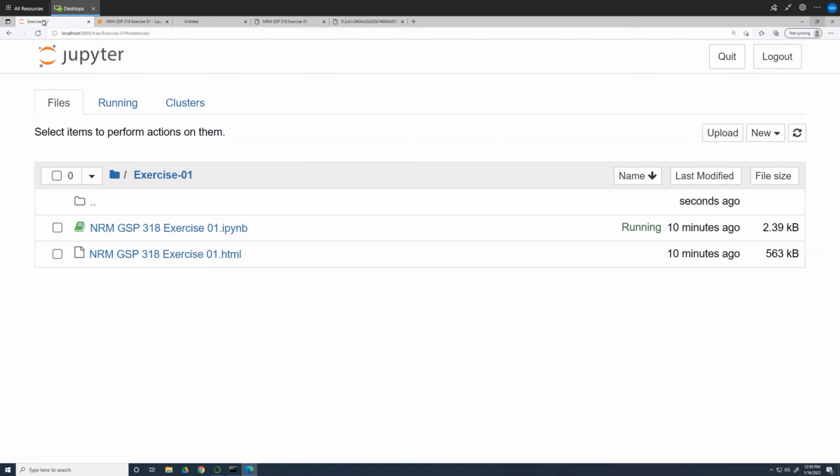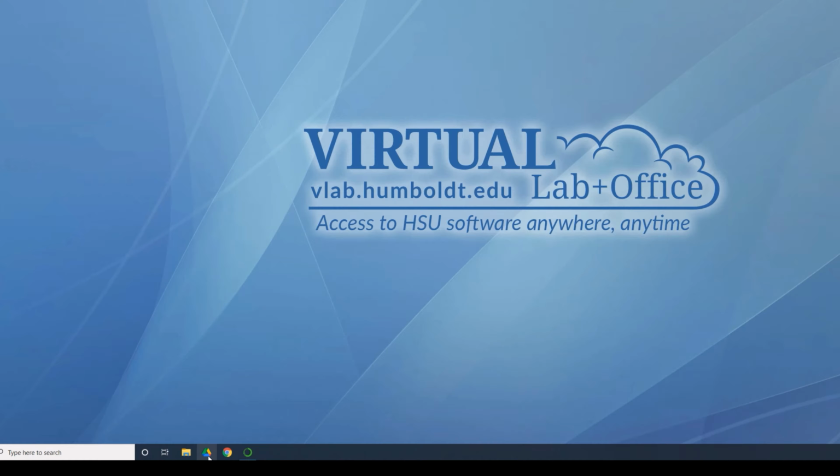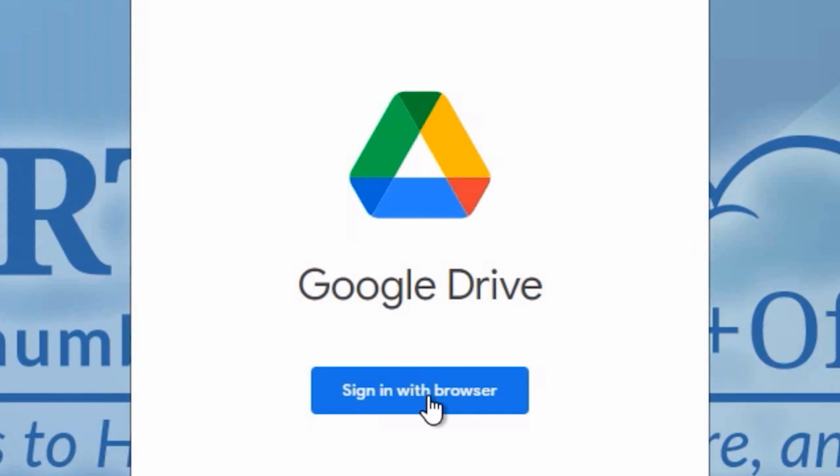Back on the Jupyter Notebook dashboard, click the Quit button and close the browser. If you're working on the HSU virtual machines, be sure to back up a copy of your GSP 318 folder to Google Drive before you log out.